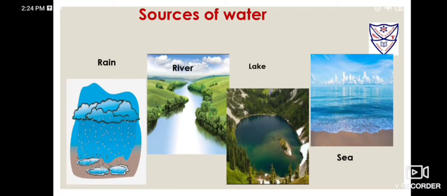Sources of water. Water can be obtained from rainwater, surface water and underground water or subsoil water. Students, rainwater is considered to be the purest form of natural water. Surface water. Surface water is present on the surface of the earth. River and the lake water. The water in rivers and the lakes comes from the rain and melting of snow on the mountains. Water flows down the mountains and goes into rivers.